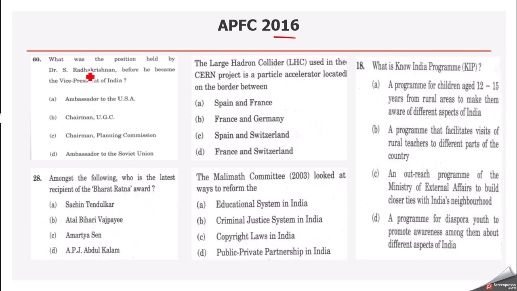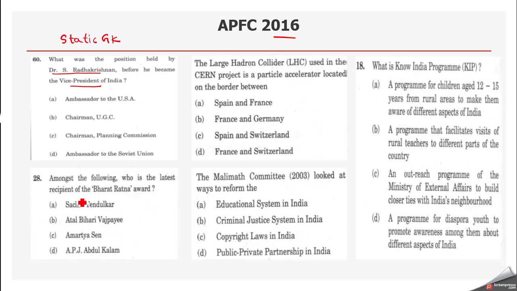Moving on, here is the question paper of 2016, the current affairs questions from EPFO 2016. Question number 60 talks about our former president, Dr. S. Radhakrishnan. What position had he held before he became Vice President of India? This kind of question we can categorize as static GK. Such a question is like either you know the answer or you don't know the answer. If you don't know the answer, you can simply skip the question instead of attempting it incorrectly.